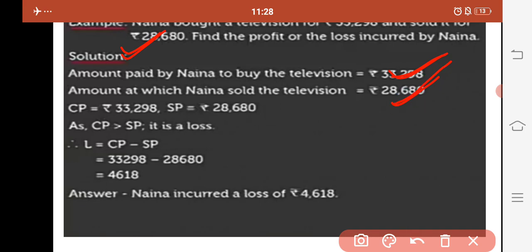On comparing both the prices, we found that the cost price was more, that the amount she paid to buy the television was more than the amount she is getting by selling it. So clearly she is suffering a loss, whose formula is loss is equal to CP minus SP, and hence Nana had a loss of rupees 4,618.